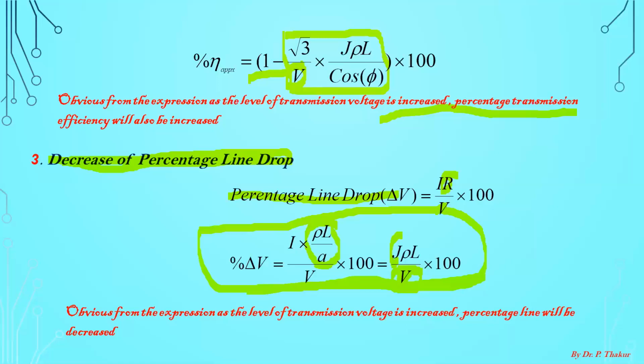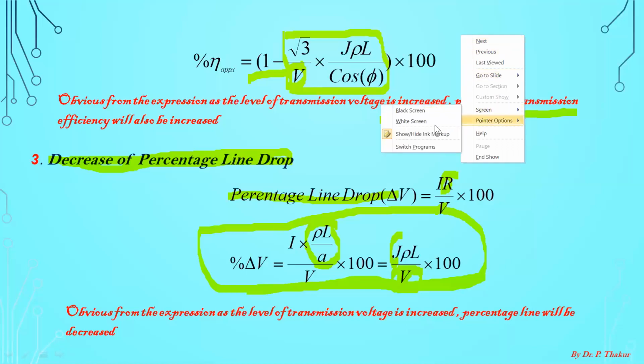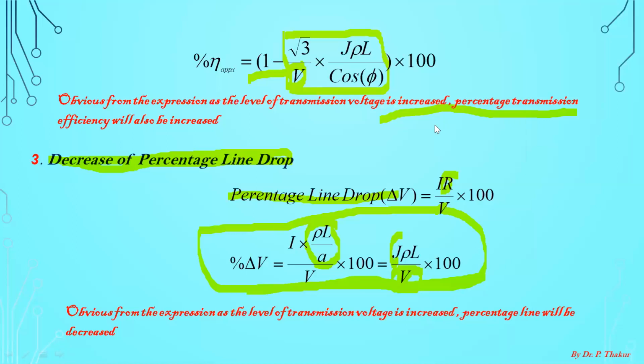As you increase the transmission voltage, the cost of insulator will increase. So we have to select some optimum value of voltage beyond this optimum value for a particular power transmission.